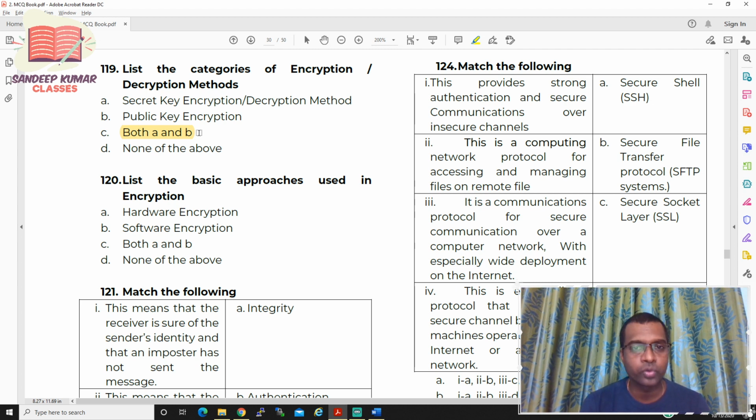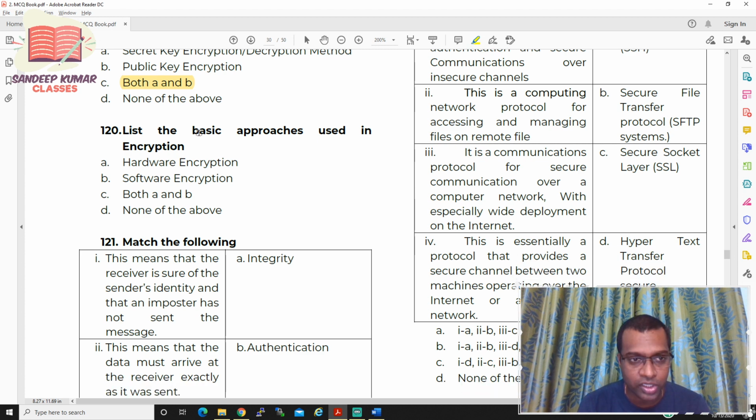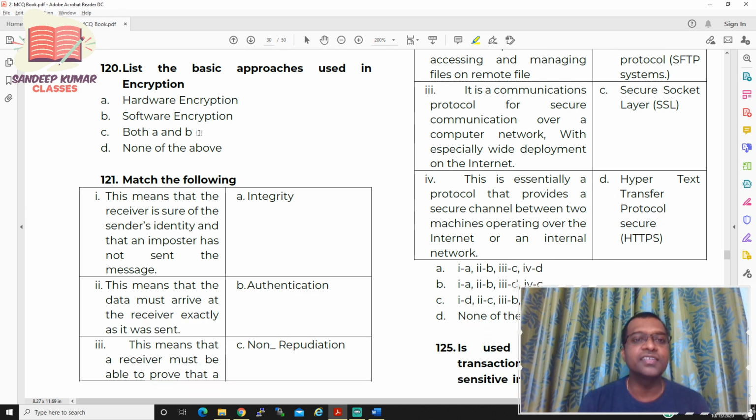Now let us move to question number 120. List the basic approaches used in encryption.